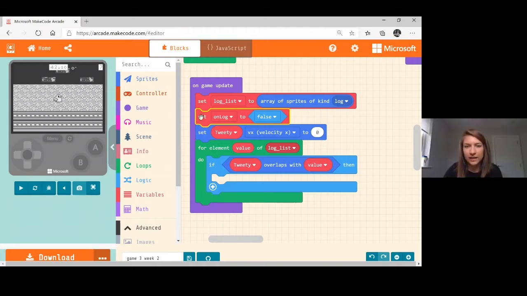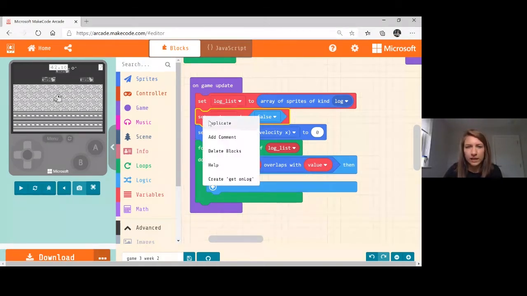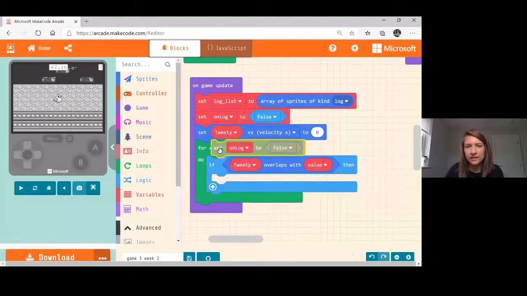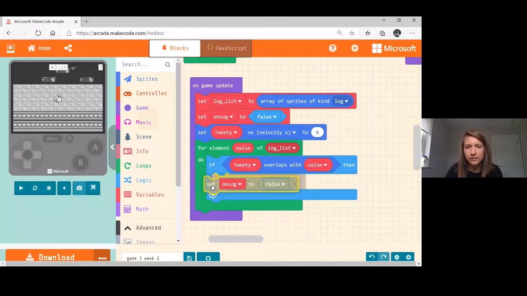So we're going to duplicate this for speed. I'm going to right click and duplicate, or if you're using a tablet, you can touch and hold and click duplicate. And I'm now going to activate this as true. So we're going to change our Boolean instruction here from false to true. So that's the first thing we're going to do.